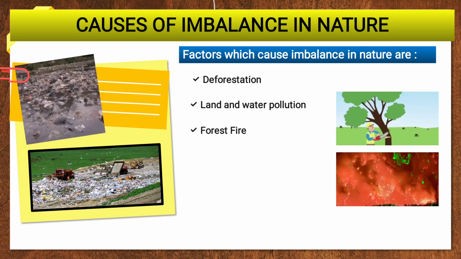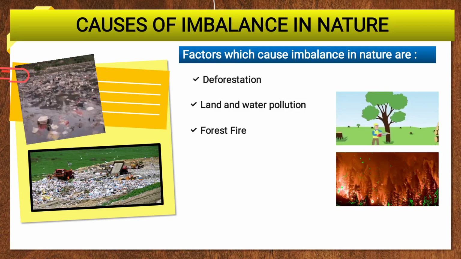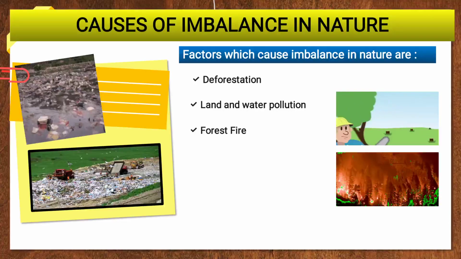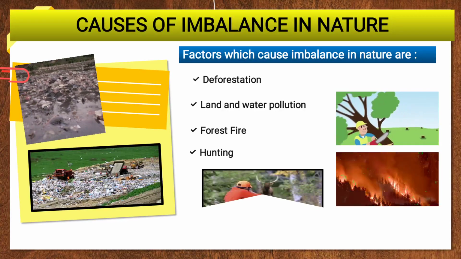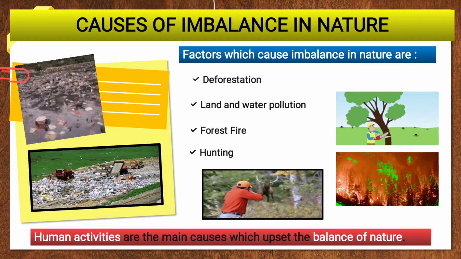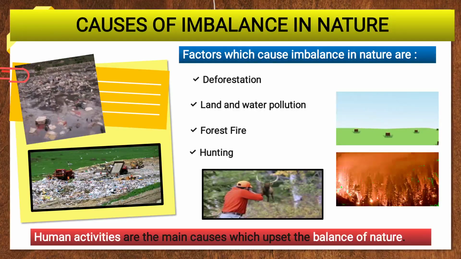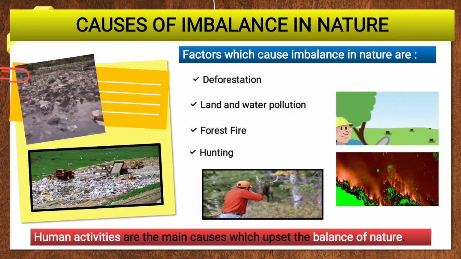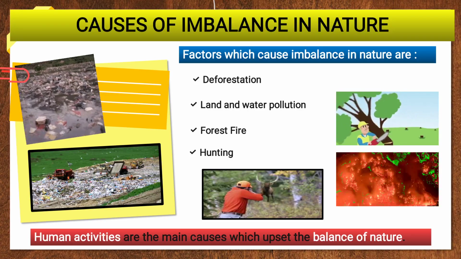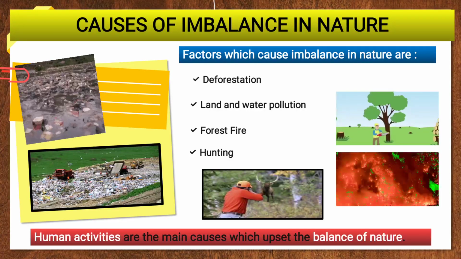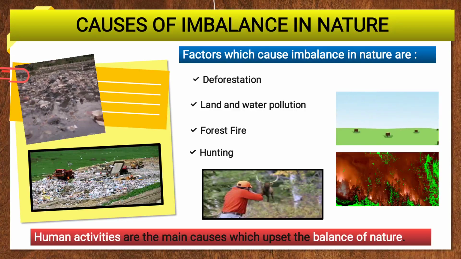Forest fire. This is also a cause of imbalance in nature. Hunting. Human activities are the main causes which upset the balance in nature. We humans are the only cause of imbalance in nature, because you see deforestation, humans are cutting the trees for their necessity.